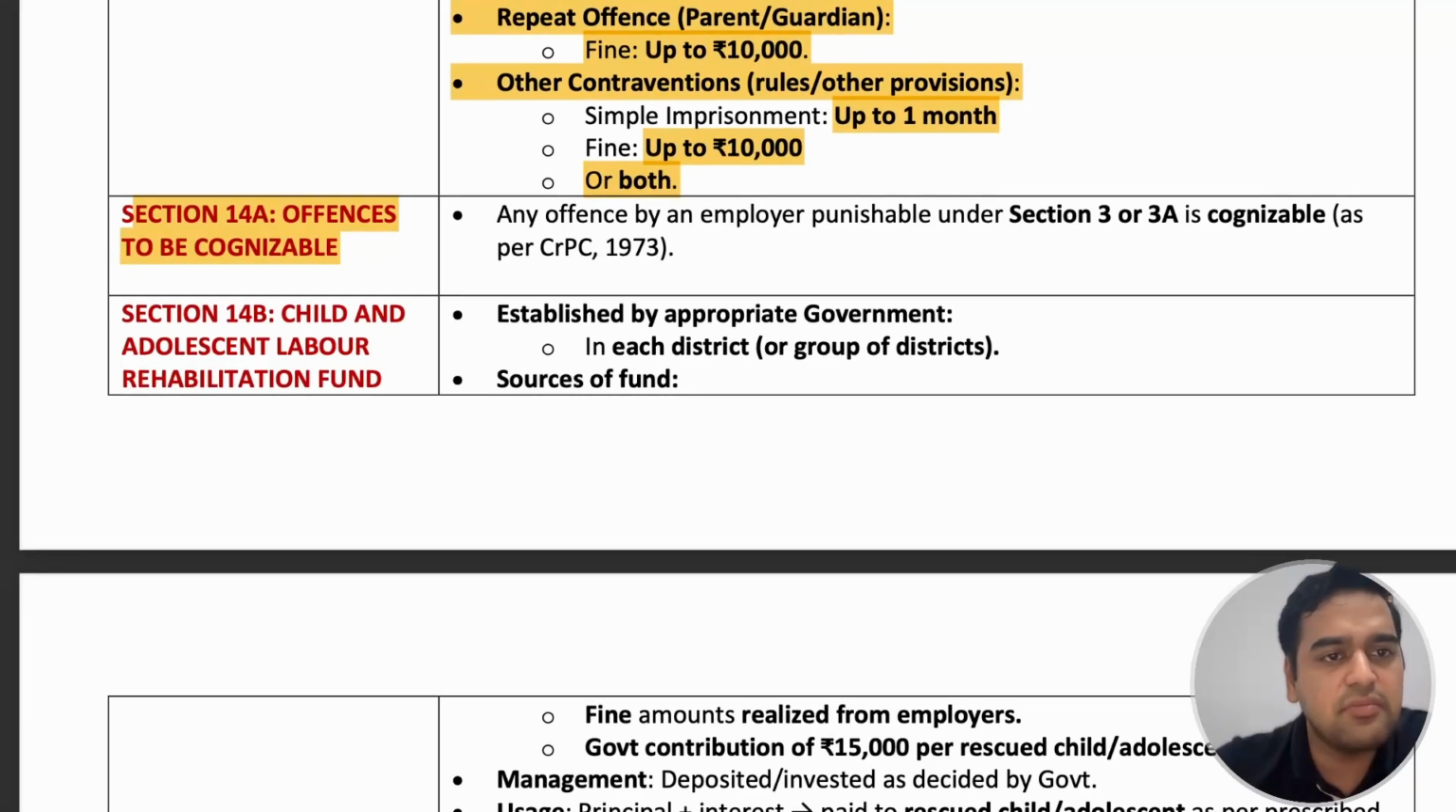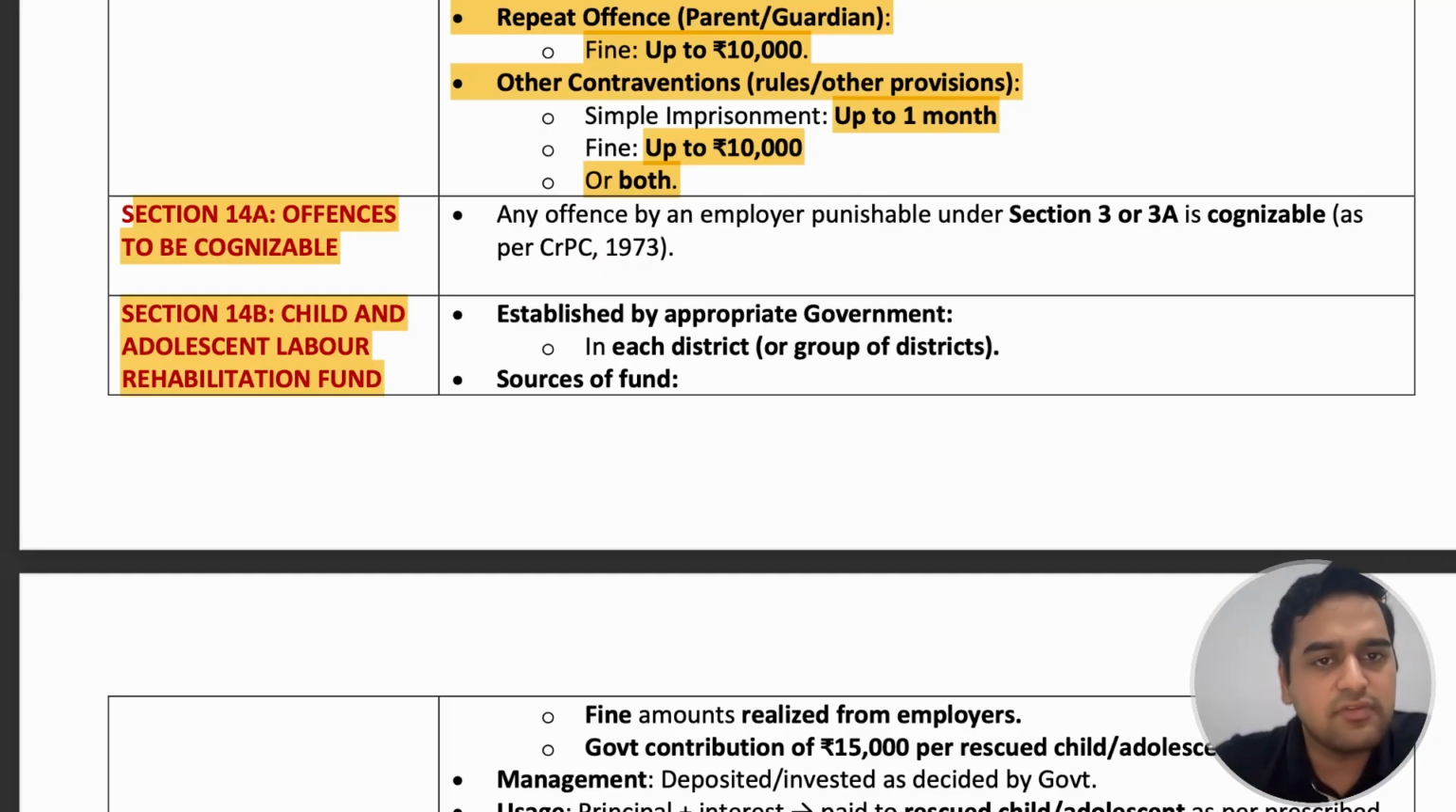Next is Section 14B, Child and Adolescent Labor Rehabilitation Fund. Every appropriate government in each district, or a group of districts in some cases, will establish a Child and Adolescent Labor Rehabilitation Fund. The main purpose of this fund is to help the rescuing of children and adolescents and provide them with proper amenities when they are rescued from child or adolescent labor.